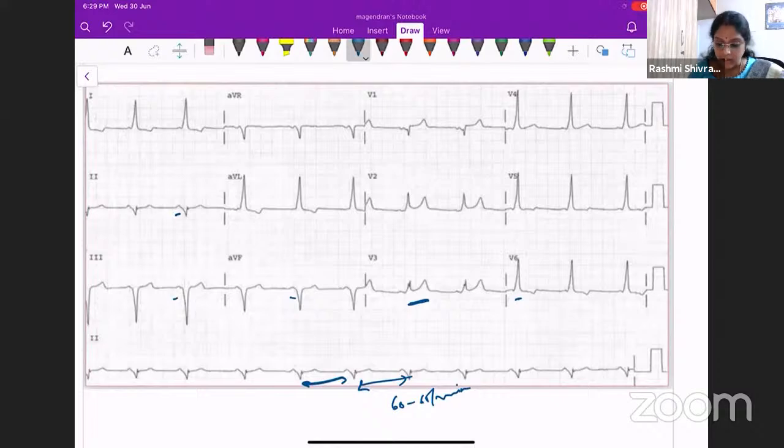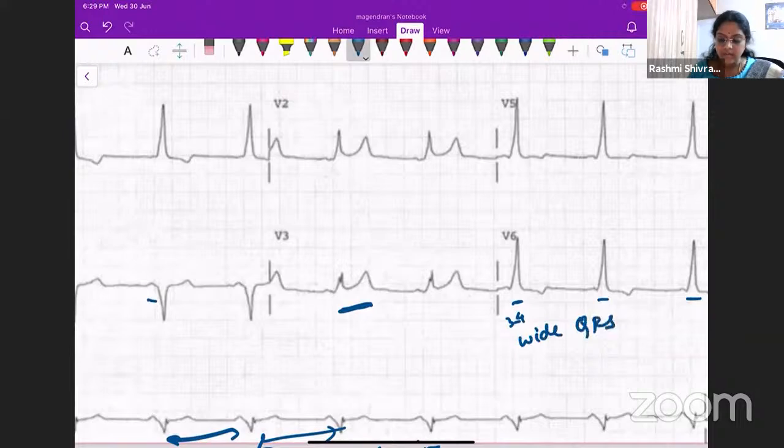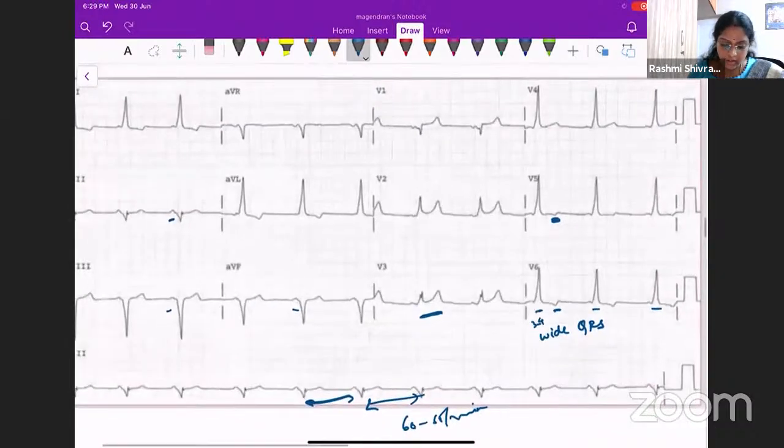Okay. How about the QRS complex? It is slightly wide. It is occupying around three to four small squares. So it is slightly bigger. Wide QRS. Okay, and you have some T inversions here, some ST segment elevation here. T inversions you can see here.